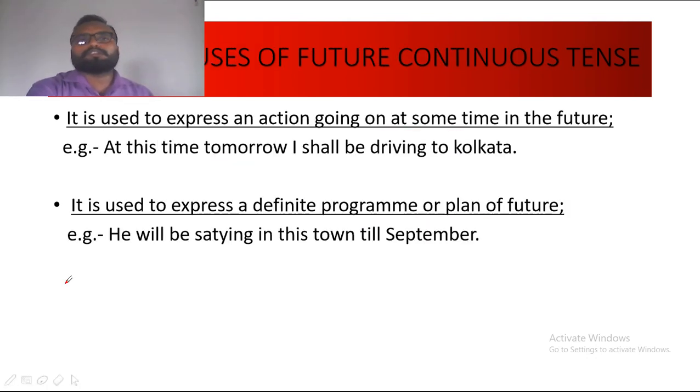Now moving to future continuous. It is used to express an action going on at some time in future. So any action which will be in process at a certain point of time but in future. In present it was continued at a certain point of time in present, in past it was in process at a certain point of time in past, but here it is in process at a certain point of time in future.